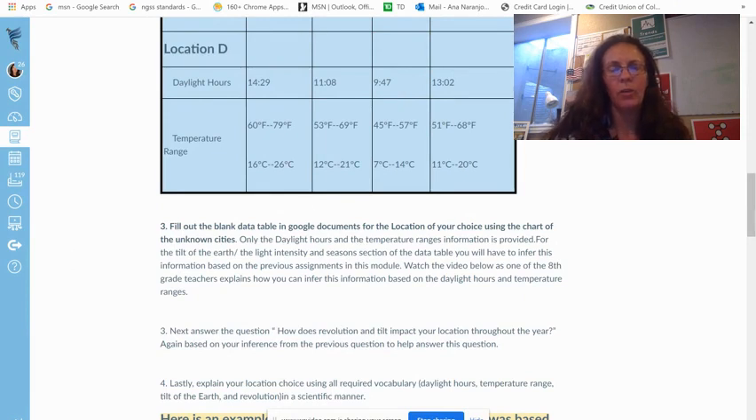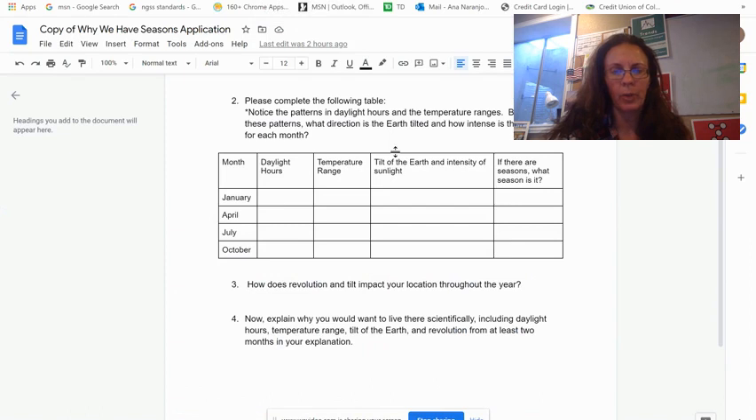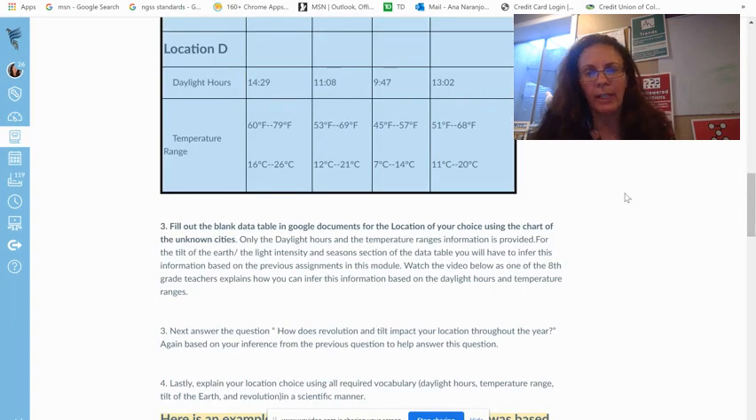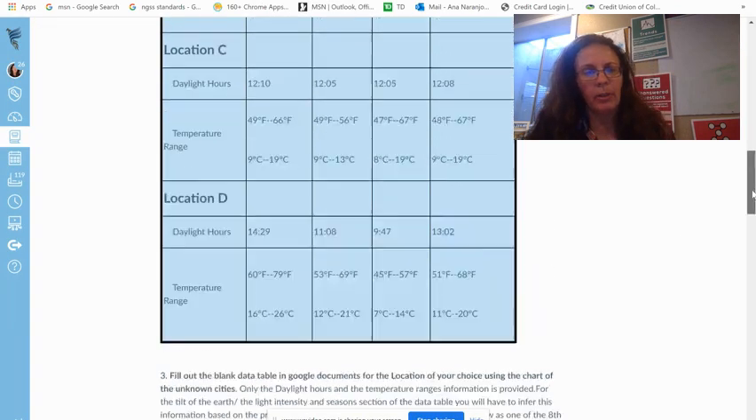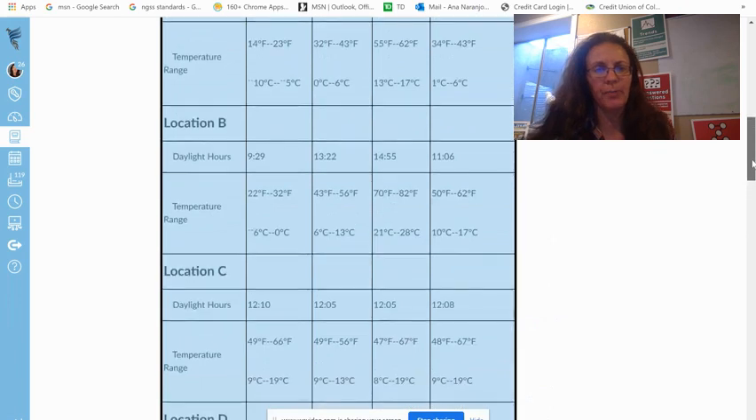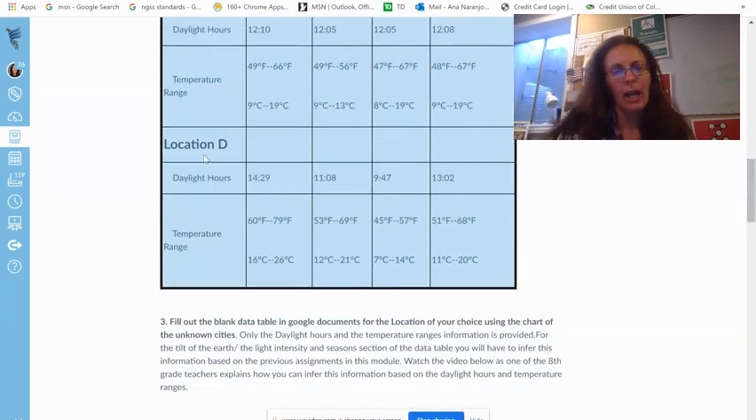Again, in your external tool down there, here is the data table you're going to fill out information for, and you're going to find that information on this blue data table chart right here. So let's go ahead and say, all right, I chose location D.